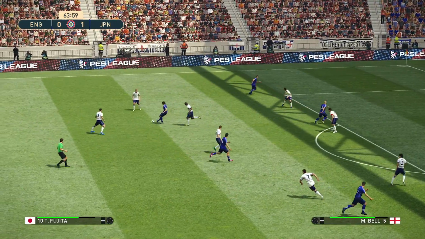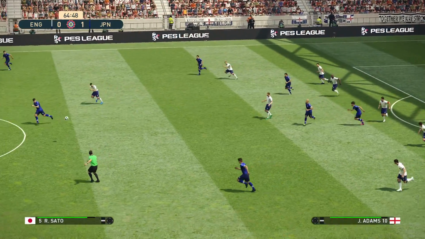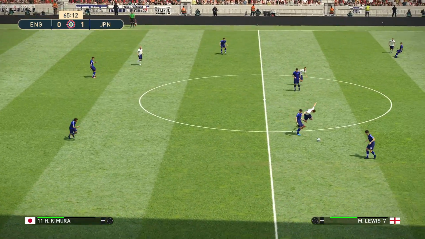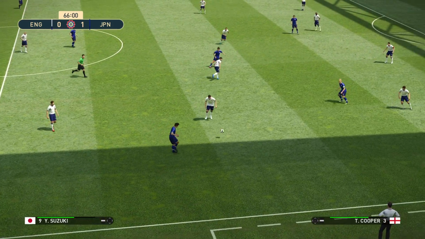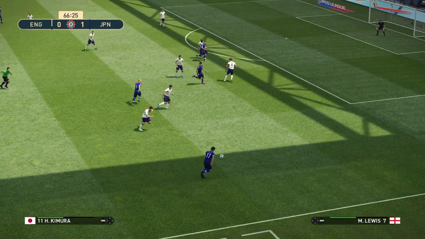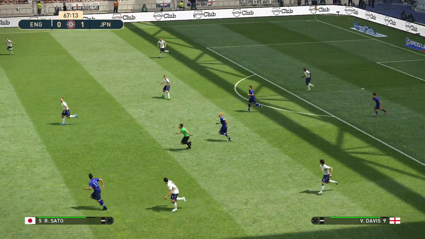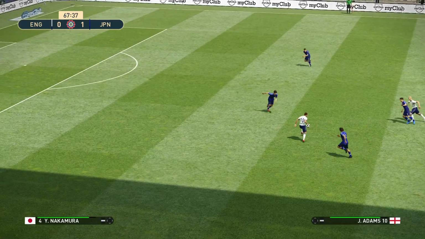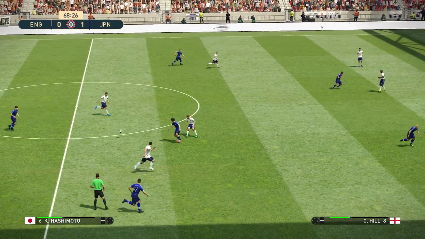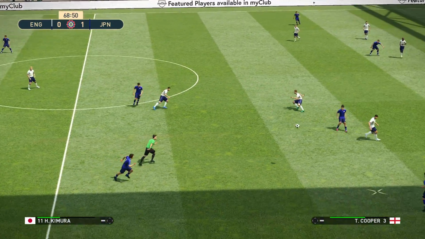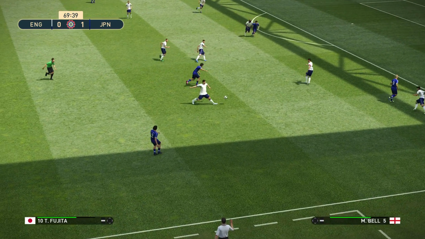Now Fujita lays it off. Now here's Hashimoto. And clear it out. Here's Watanabe. Kimura. Here's Kimura again. Phillips clears it up the field once more. It's Adams. And a crunching challenge by the Japanese defender. A fair one. And Japan come forward again. Here's Watanabe.